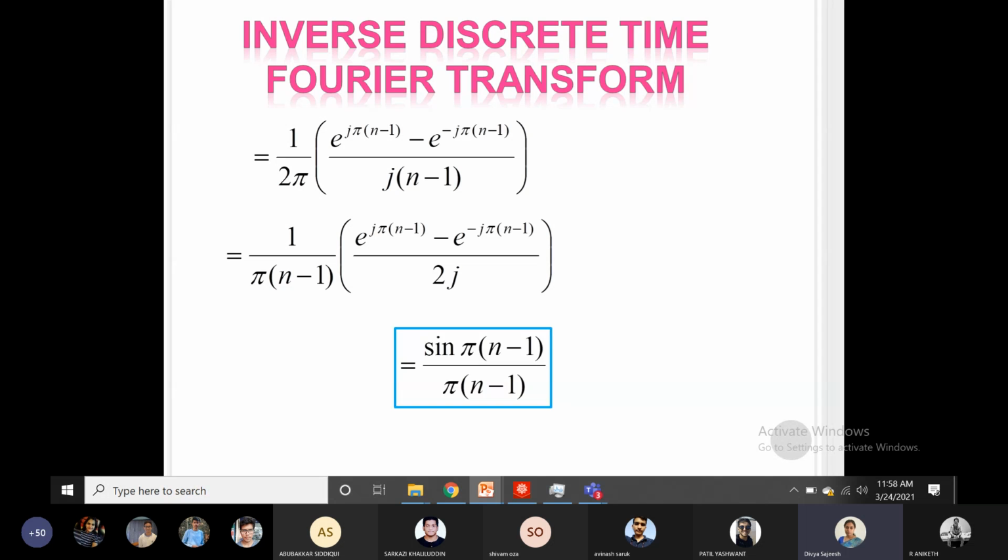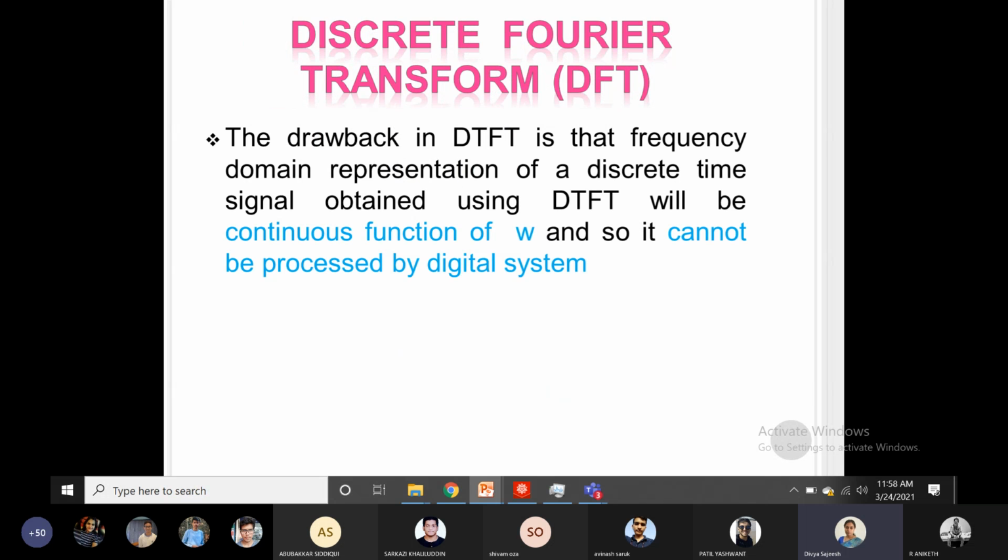Now let us go to the DFT. The main drawback in the DTFT so far is that the frequency domain representation of the discrete time signal obtained using the DTFT will be a continuous function of omega. Most of our analysis happens in digital systems, so it cannot be processed by the digital system.